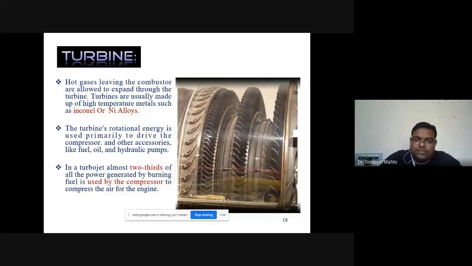In a turbojet, almost 2/3 of all the power generated by the burning fuel is used to run the compressor. So the compressor power requirement is high, and that much work needs to be extracted from the high temperature gases.